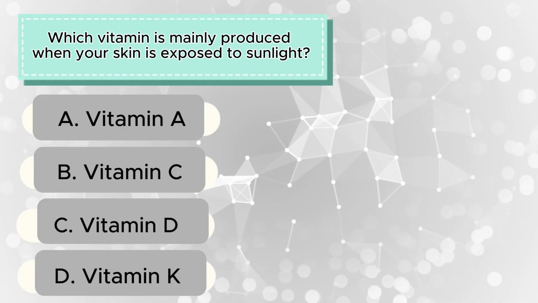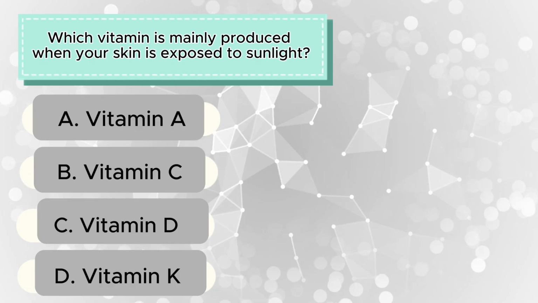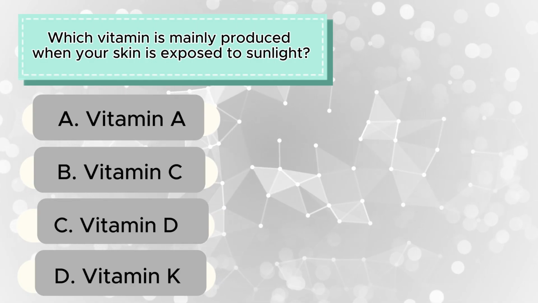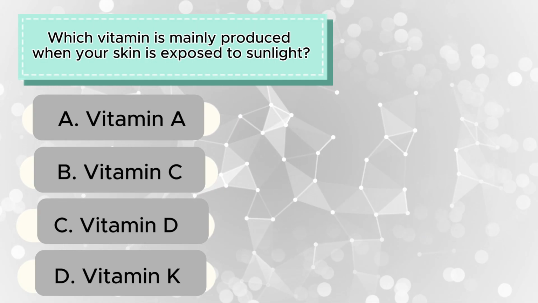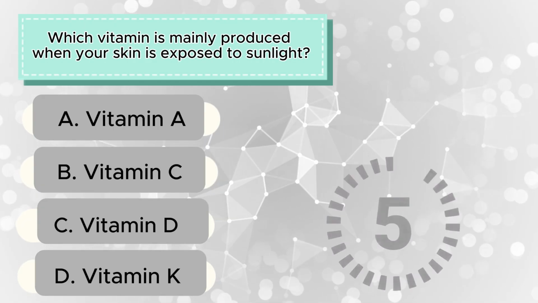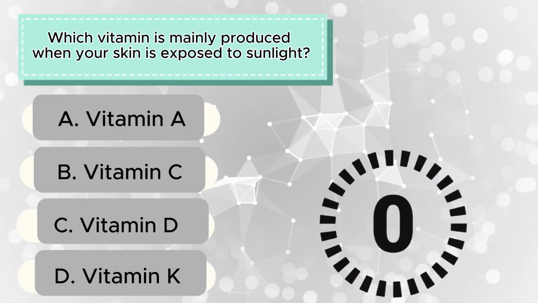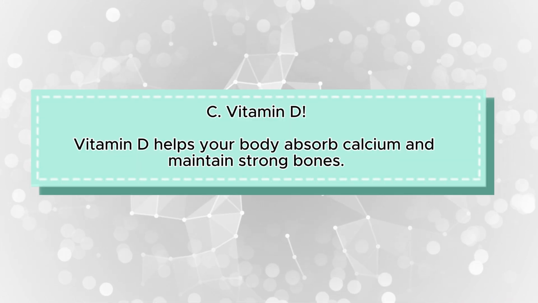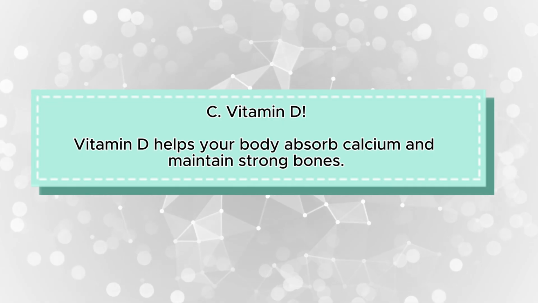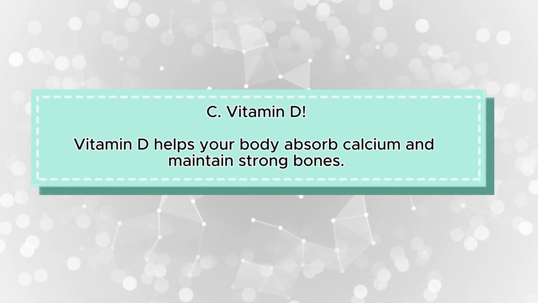Question 16. Which vitamin is mainly produced when your skin is exposed to sunlight? A, vitamin A, B, vitamin C, C, vitamin D, D, vitamin K. Time's up. The correct answer is C, vitamin D. Vitamin D helps your body absorb calcium and maintain strong bones.